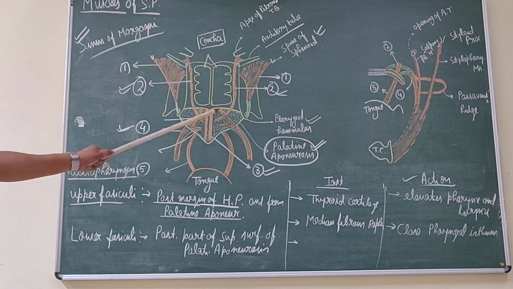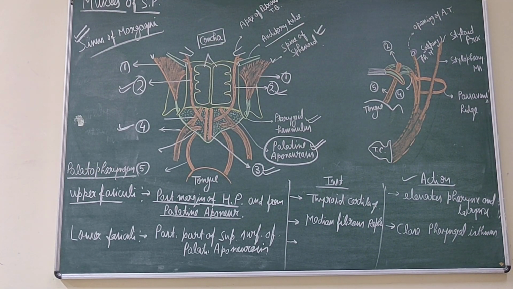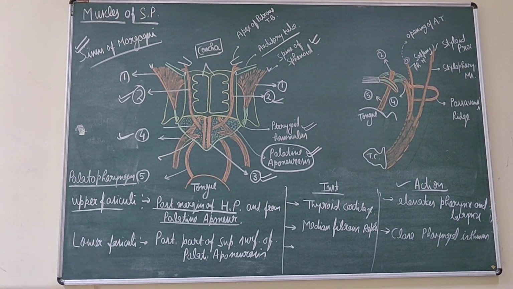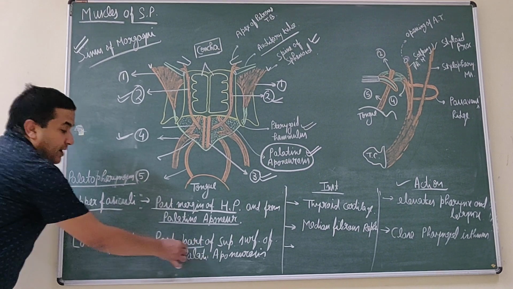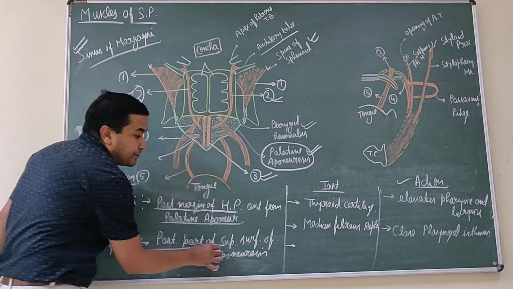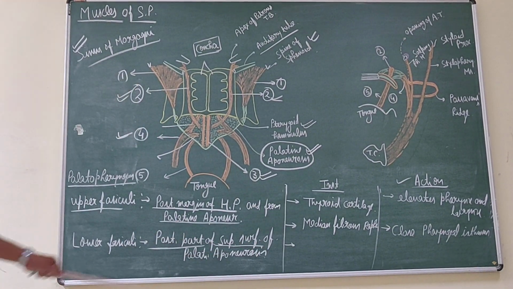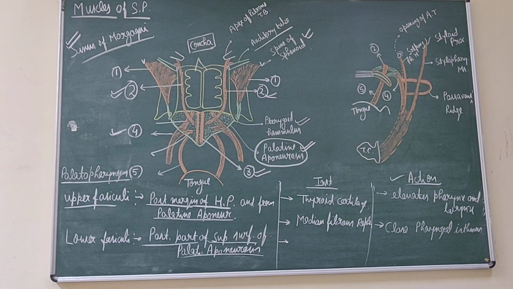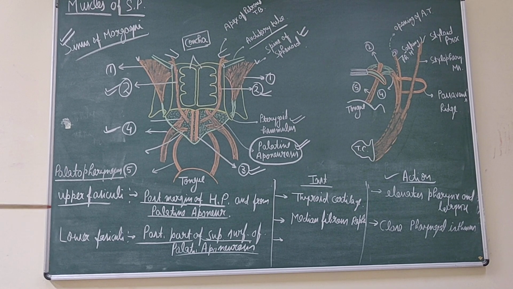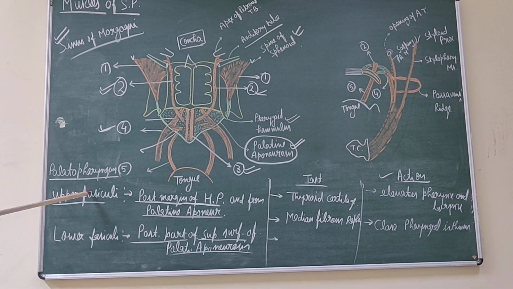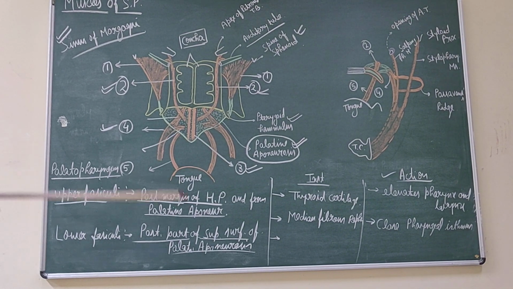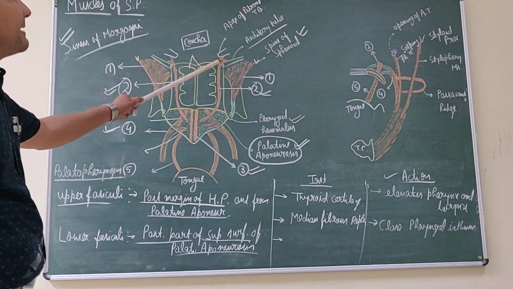This is the posterior border of the hard palate. The lower fasciculus takes origin from the posterior part of the superior surface of the palatine aponeurosis. If it is complicated, simply both fasciculi take origin from the palatine aponeurosis and are separated by the levator veli palatini muscle.